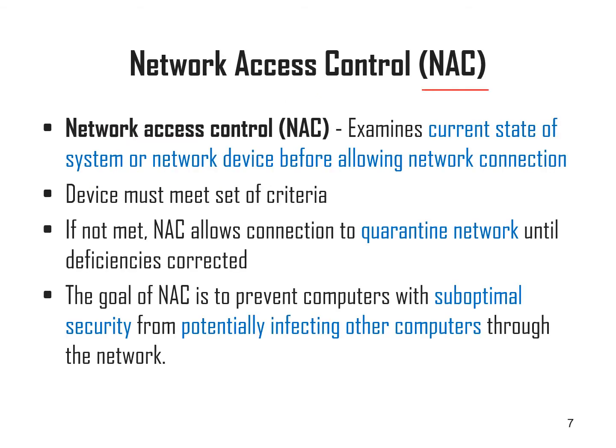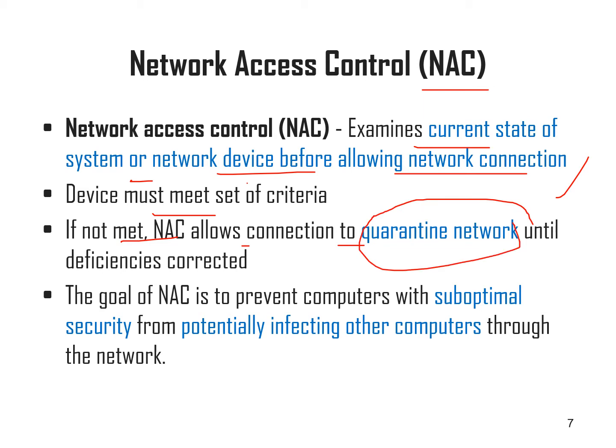Now, NAC, network access control. Network access control examines the current state of the system or the network device before allowing network connections. Before allowing the network connection itself, it will examine the current state of the system or network device. The device must meet a set of criteria. If not met, the NAC sends the connection to a quarantine network. It will quarantine the particular device until the deficiency is corrected, say for example, until the vulnerability has been solved.